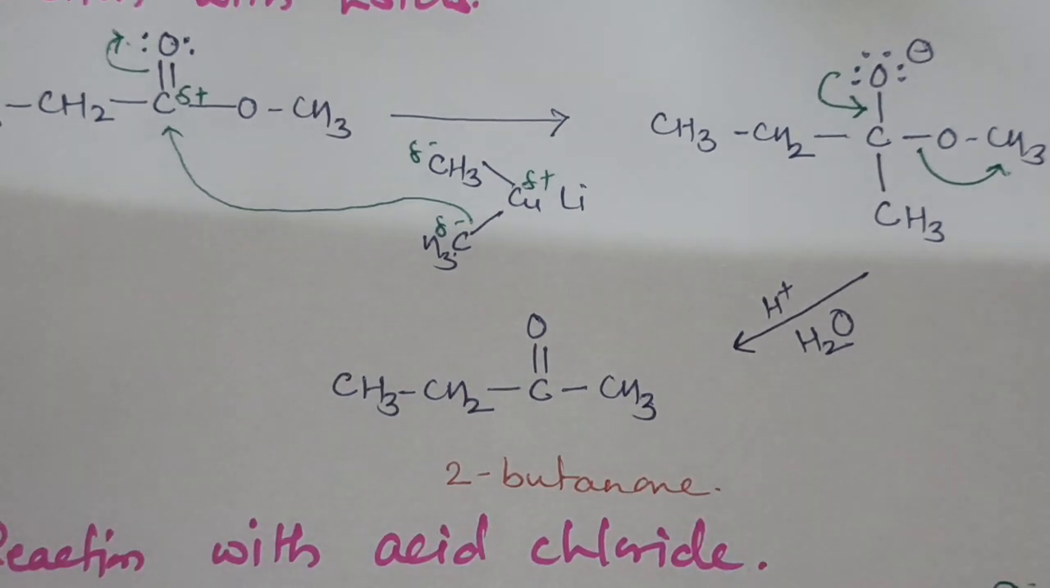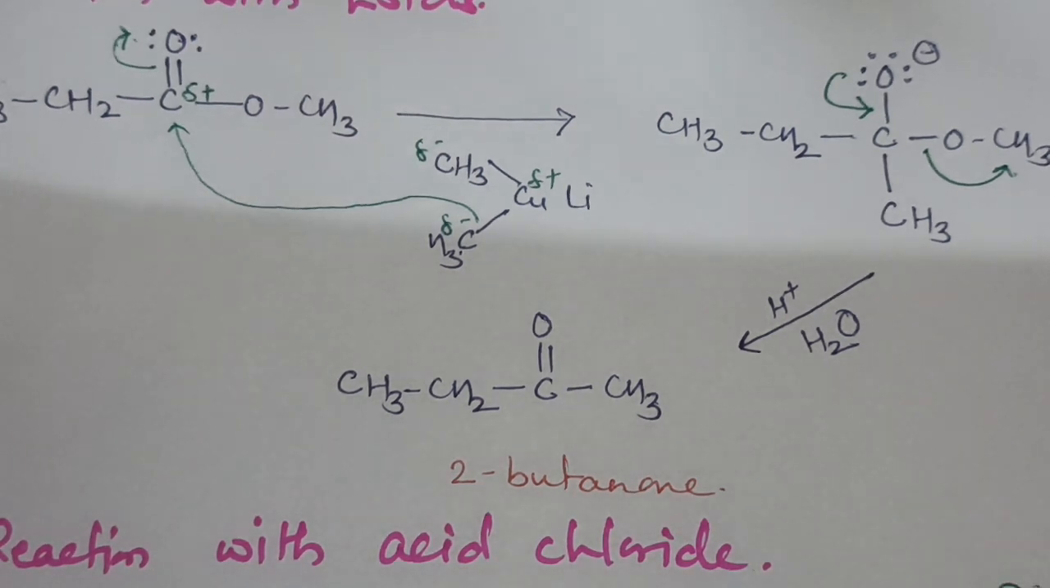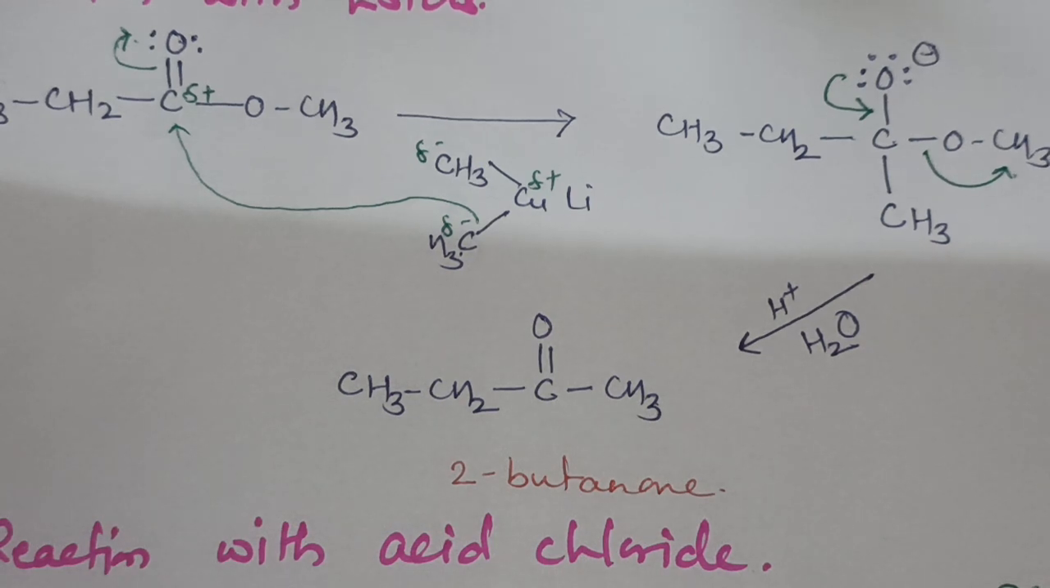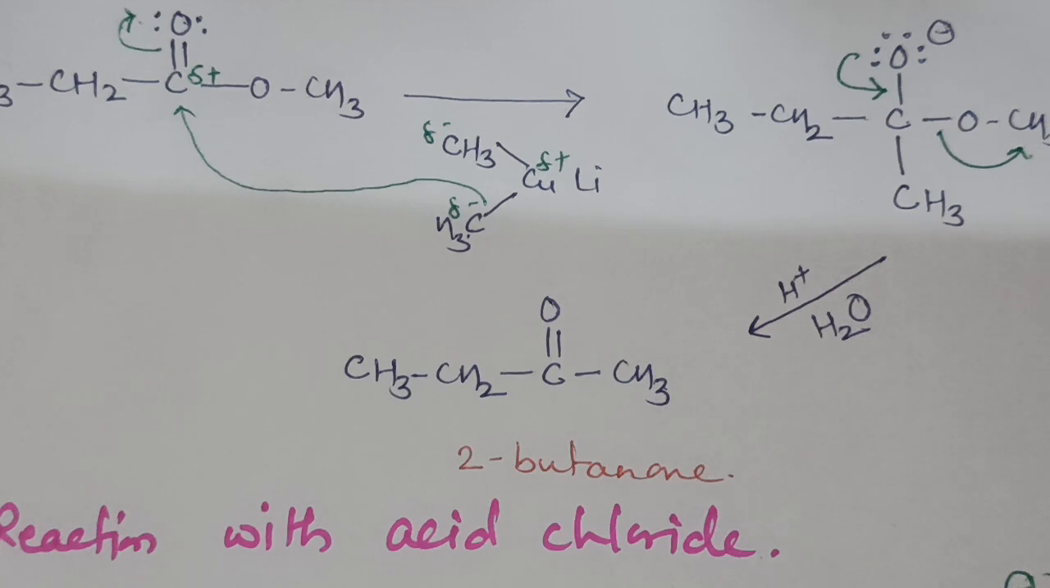So these are the 4 reactions, 4 applications, out of which 2 are important. First is the 1,4 conjugate addition to alpha beta unsaturated ketones, and second is the coupling reaction or the Corey-House synthesis.